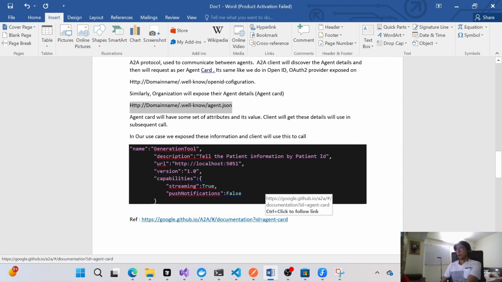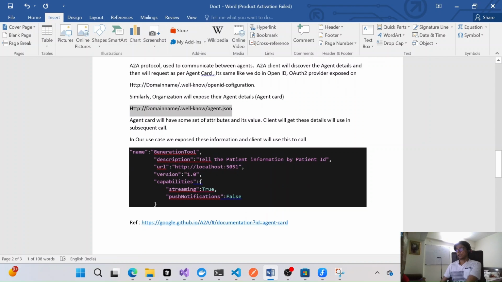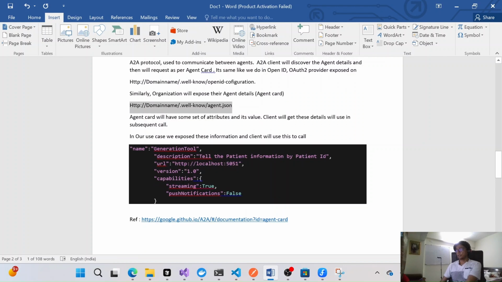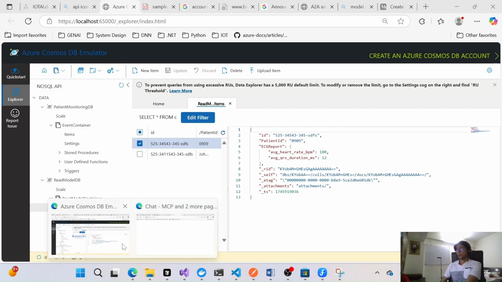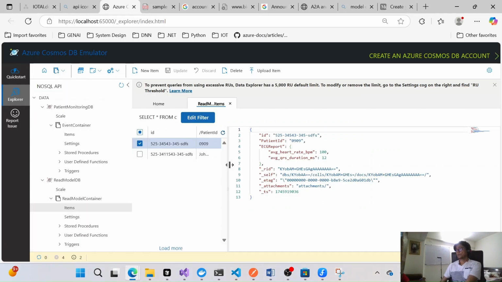Now we'll see in detail, right? We have one database where we have exposed these resources, right? Patient ID 0901, and how we'll get this information from here, and this is one piece of information related to John Day. So we'll see.